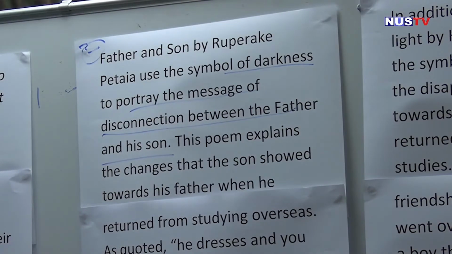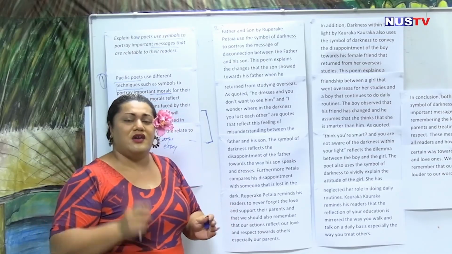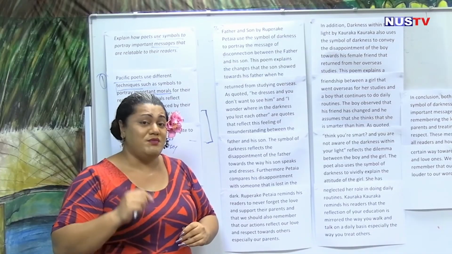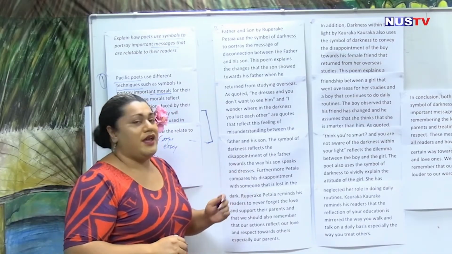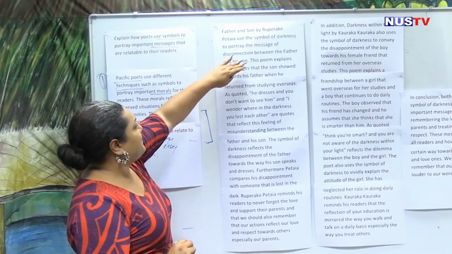And then you give a brief summary of the poem. So when I'm saying a brief summary, you don't need to talk about the whole poem again. The only thing that you're going to do is to state the most important parts in the poem by using only 2 sentences.